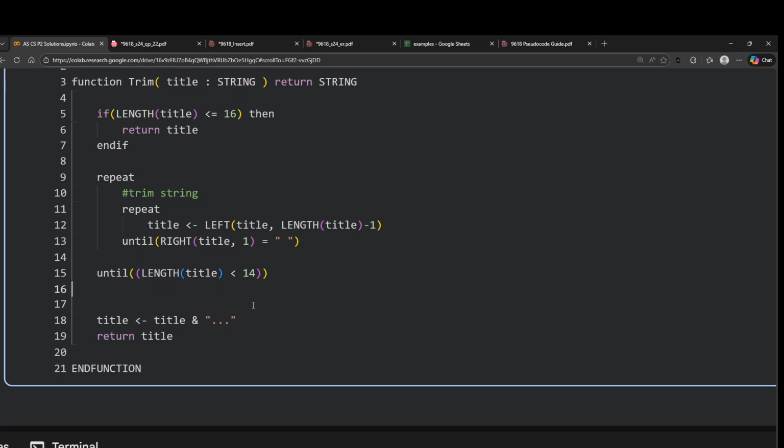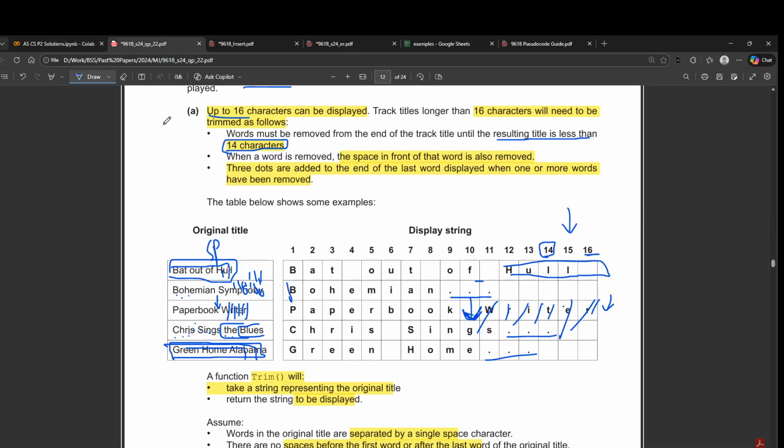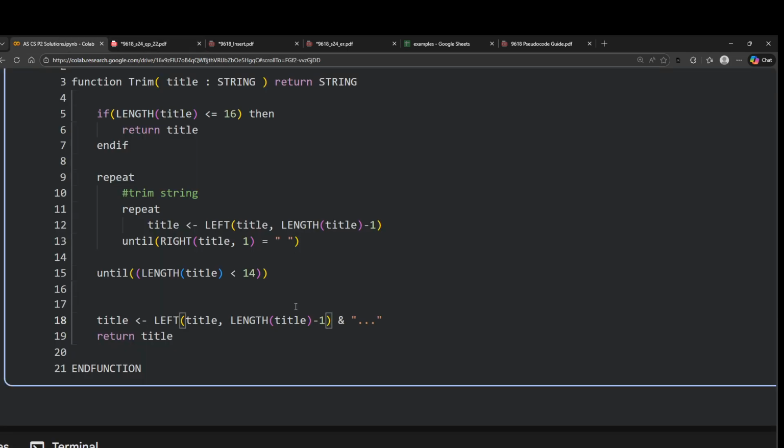Now for this last space, we need to remove that as well. So before title here we put left, and in left we do length of title minus 1. Make sense now? Shouldn't we do it before, where it says until length of title is less than 14? No, whether you do it there or here, it's the same thing. But doing it here would be much better. It would keep the logic simple.